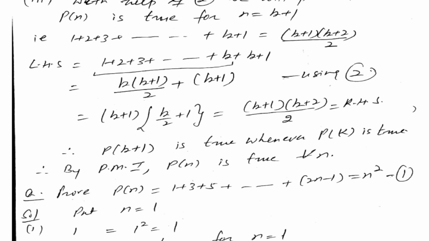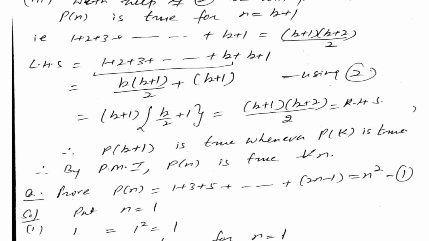We can write it because the number before k plus 1 will be what? k. Now using 2, we know the sum of 1 plus 2 plus 3 up to k. The value using 2, the value of this is what? k into (k plus 1) by 2, plus this k plus 1 as it is.